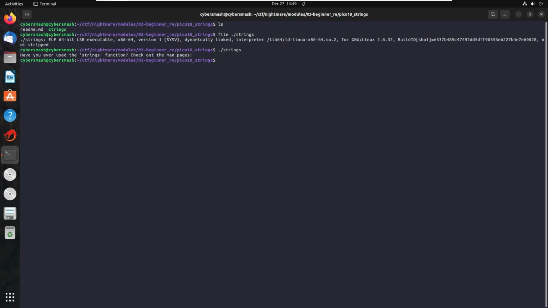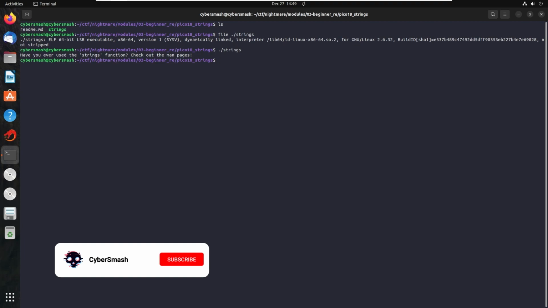If we run it, we see the message, "Have you ever heard of the strings function? Check out the man pages." This is a bit of a clue to the solution. We're going to need to use the Linux strings command to find the flag.